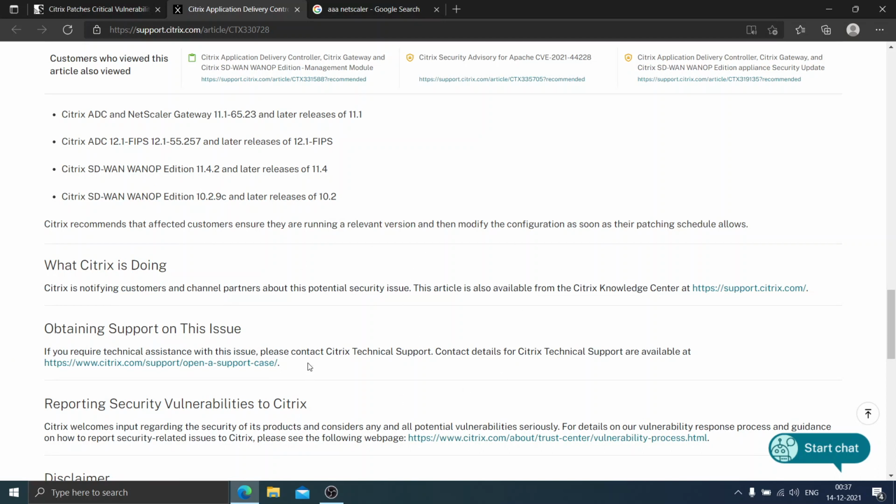Once the firmware or the software is updated, it stays up to date and the vulnerability will be closed. As I said before, Citrix is notifying customers and channel partners about the potential security issue. This article is available from Citrix Knowledge.